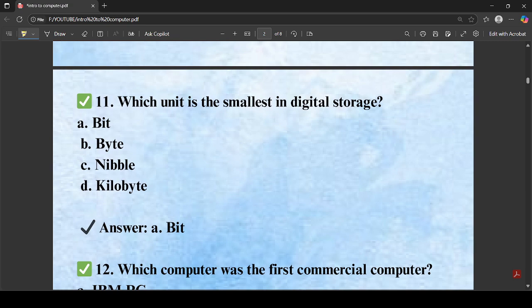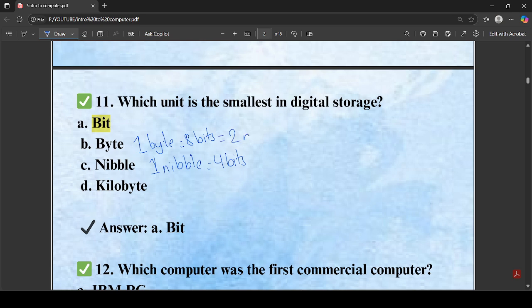Which unit is the smallest in digital storage? The smallest unit in digital storage is bit. Here we have bit, and 1 byte is equal to 8 bits. This is one of the things that we have to remember. And one nibble is equal to 4 bits, and 1 byte is equal to 8 bits or 2 nibbles. These are some of the important things that we should know.